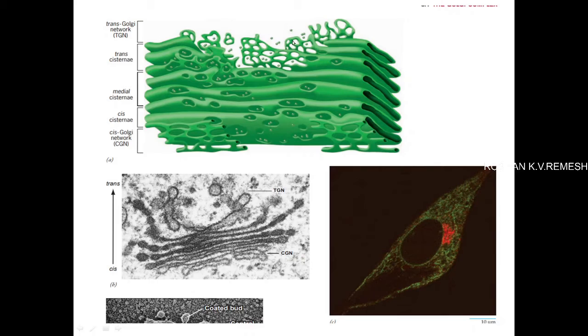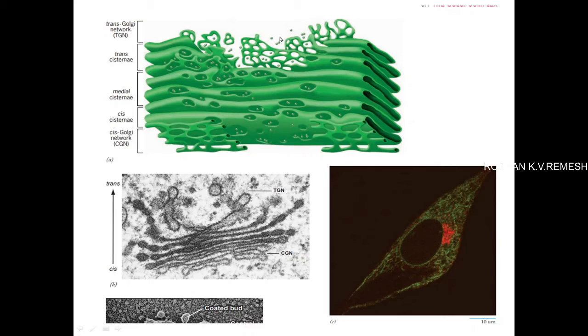And now coming back to the trans Golgi network region. Likewise, in the case of the cis Golgi network, the trans Golgi network is also a region from where vesicles may be raised, and these vesicles may contain the sequentially modified proteins or lipids.